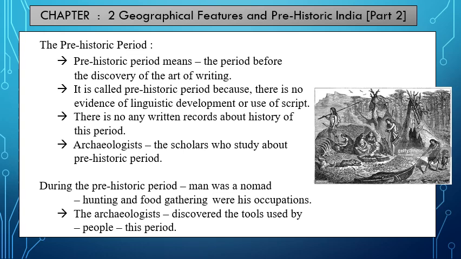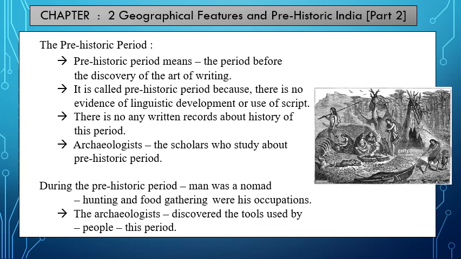During the prehistoric period, people were not having any development of languages, or they were not having any script for their language. Even if they were speaking different languages, those languages were not having any alphabets or scripts or writing abilities. So only because of no development in languages or no use of script, there are no written records about the history of the prehistoric period. We are not having any information about it.